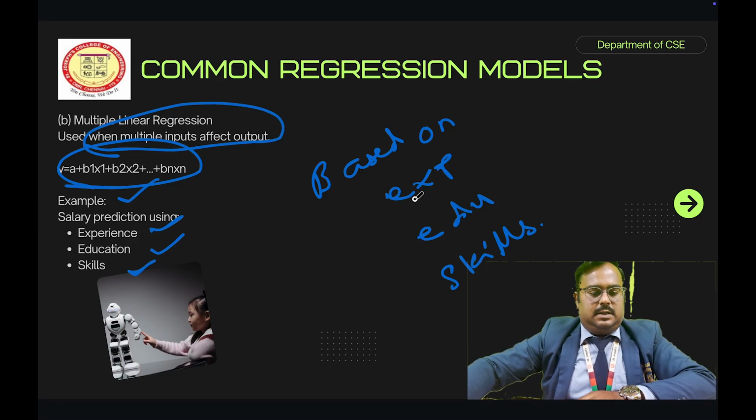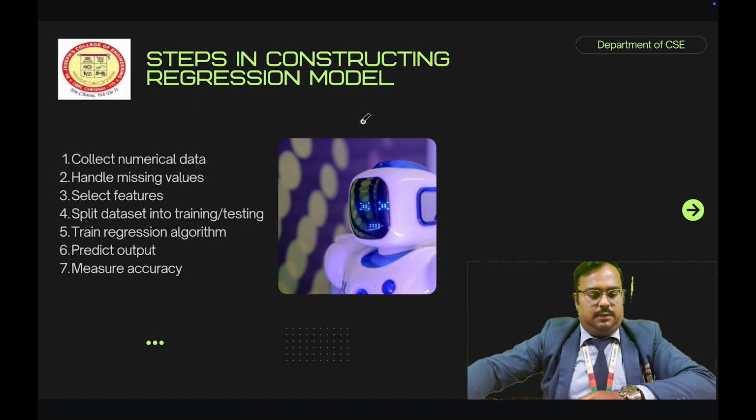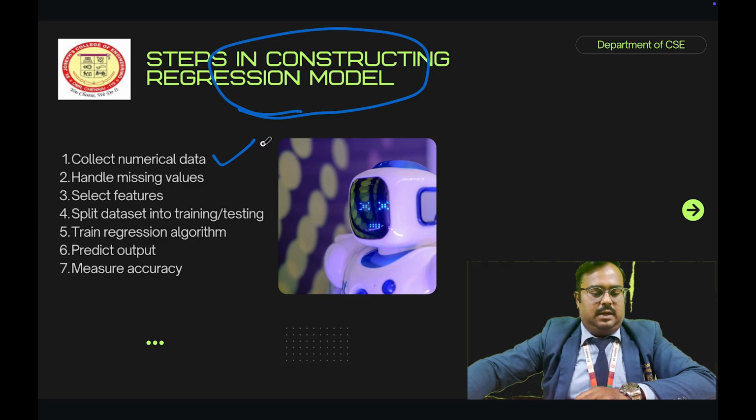Next one, steps in constructing a regression model. First one is collecting numerical data. What is meant by numerical data? Numerical data is nothing but the representation of numbers, right? Next one is handle missing values.